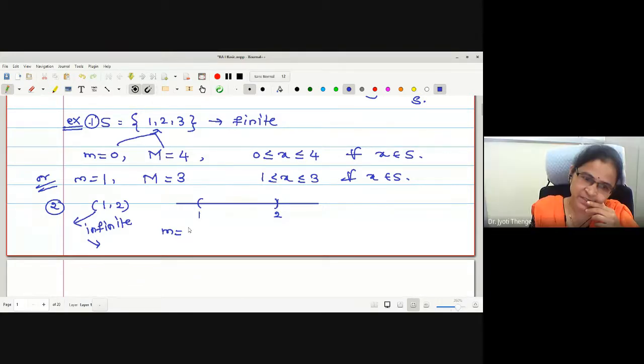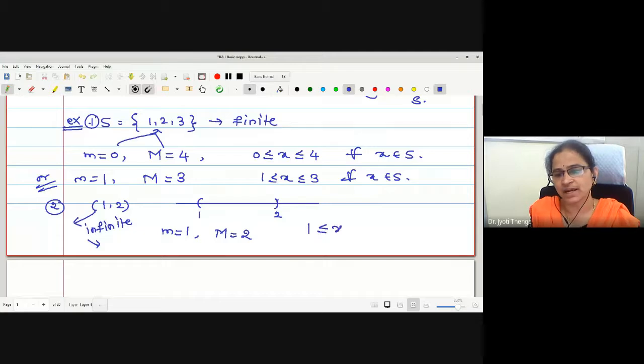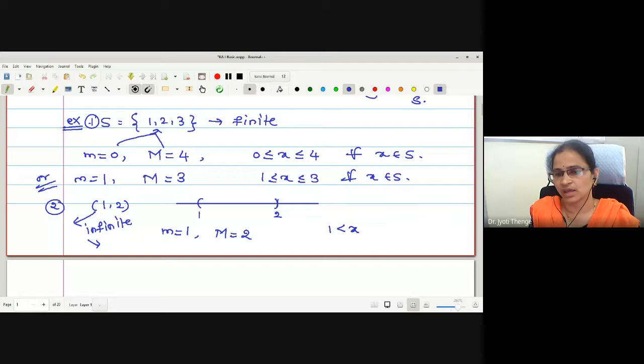Can I write small m as 1 and capital M as 2? All the elements of this set lie between 1 and 2. Strictly less, I have to write: 1 less than x less than 2. Therefore, the set is bounded surely. But the lower bound and the upper bound are not elements of the given set. Therefore, the set is infinite and bounded, where the lower bound and upper bound are not members.